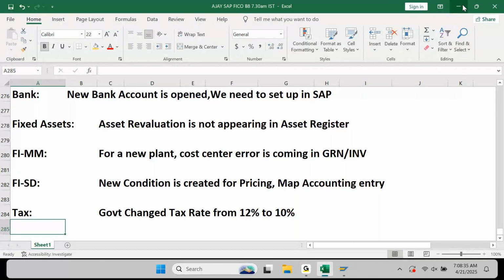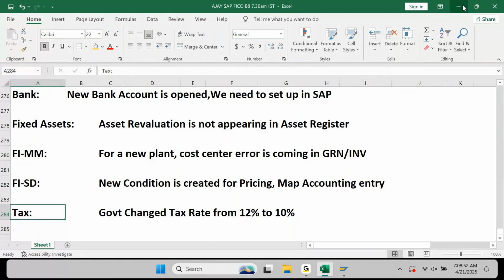You need to make sure whether I'm able to understand this, whether I'm able to guess, okay, this is what I will do in this case. Not straightforward. Tax means tell me the configuration, step number 1 to step number 10, integration step number 1 to step number 5. This will not allow you to gain the knowledge.